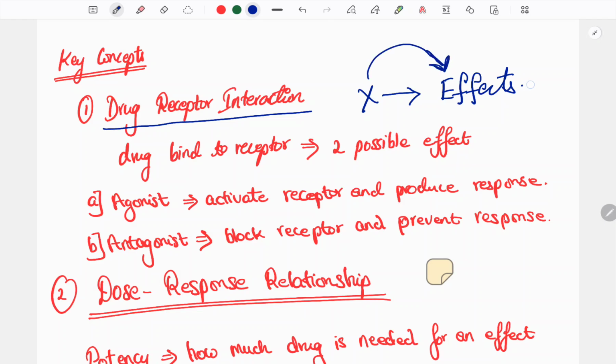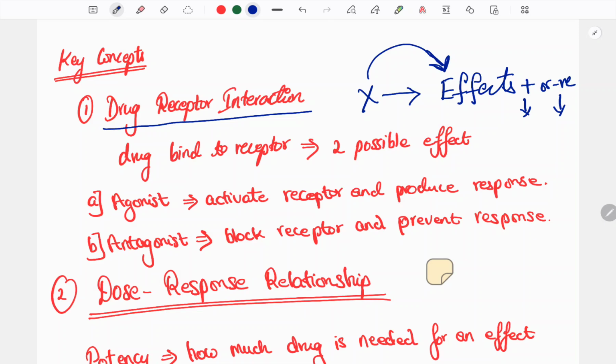This effect may be a positive effect or a negative effect, which means a desired or therapeutic effect versus an unwanted effect or side effect. Desired effect means, suppose you are taking paracetamol, it has to cure the headache; that is the desired effect. The negative effect is the unwanted effect, the side effect. If you take an overdose of paracetamol, it can lead to liver failure, liver toxicity; that is a negative effect.